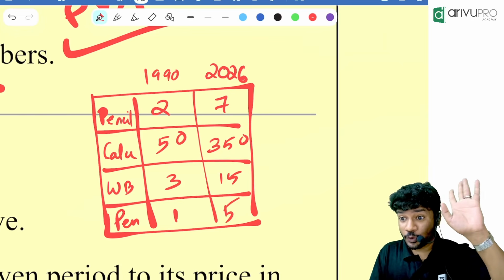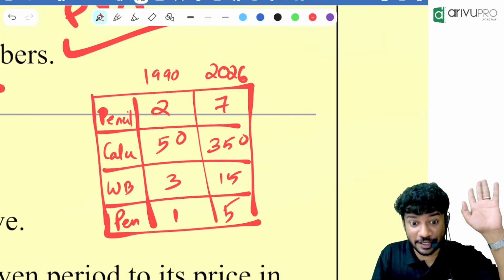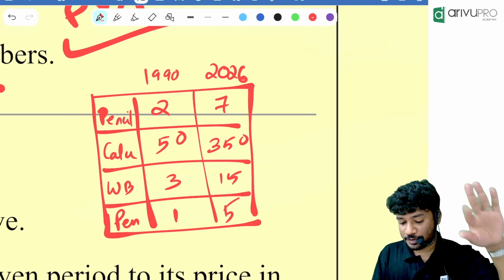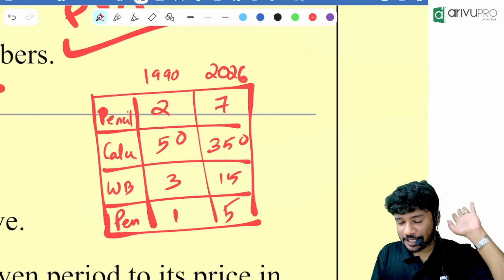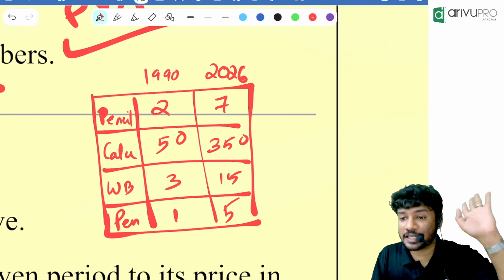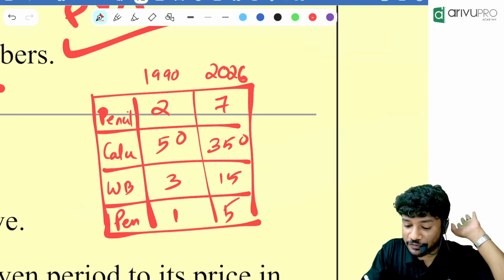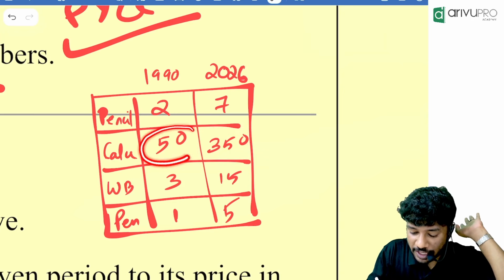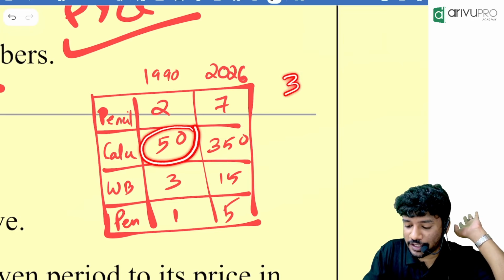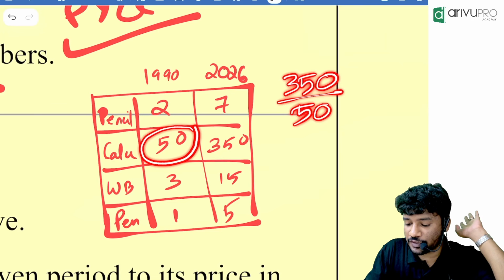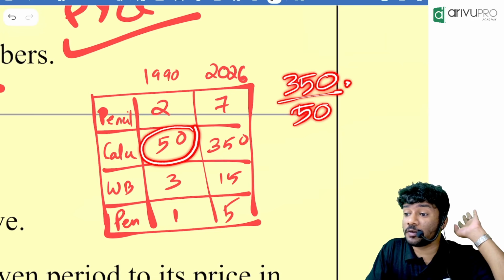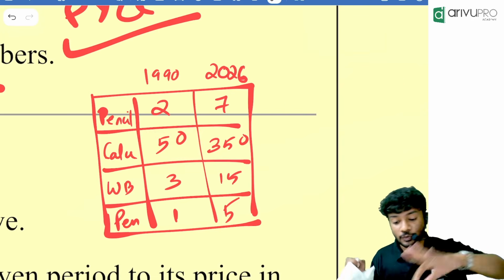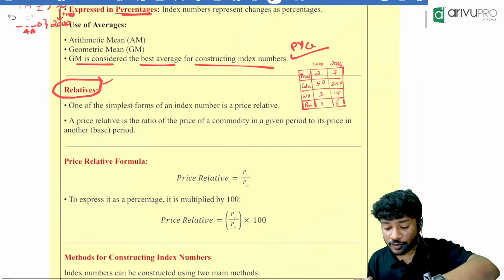Now, how will the question come from price relative? It's very easy. They will ask, what is the price relative of the calculator in 2026 with respect to 1990? So what is the price of the calculator in 2026? 350. What is the price of the calculator in 1990? 50. So the answer is very easy, people: 350 divided by 50. Usually we represent it in percentages, so you should multiply it by 100. That's how you will get the price relative. I hope everyone understood this.